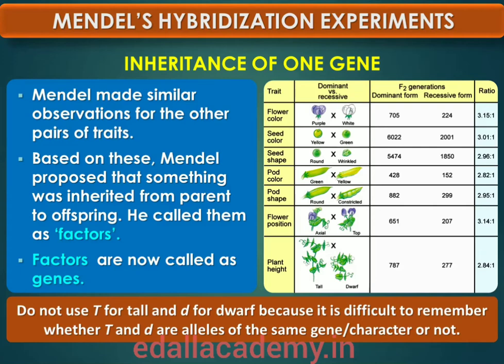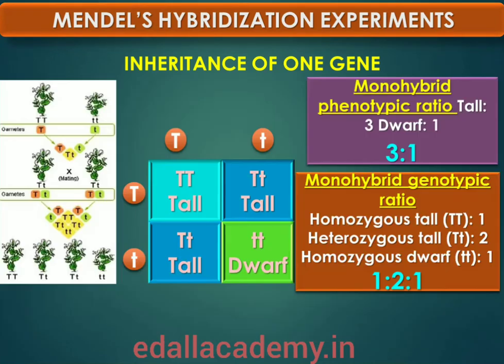Hence, in plants, the pair of alleles for height would be capital T capital T, capital T small t, or small t small t. Mendel also proposed that in a true breeding tall or dwarf pea variety, the allelic pair of genes for height are identical, or homozygous: capital T capital T and small t small t respectively.